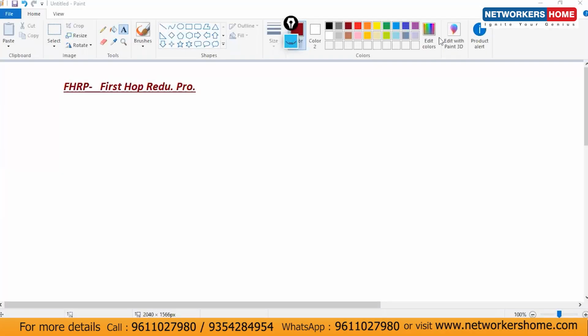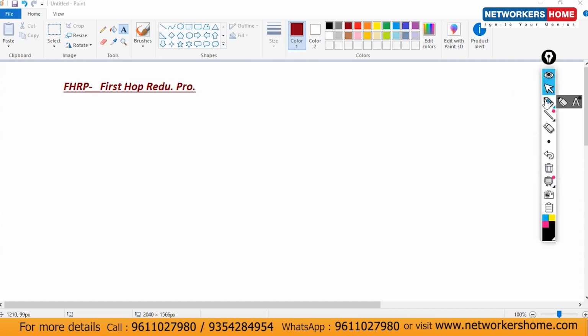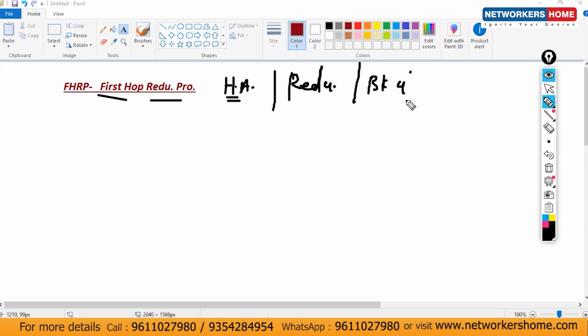So today first we will discuss FHRP, what FHRP is, okay? And after that we will start with the ECL. If I'm talking about FHRP, this is all about First Hop Redundancy Protocol. This is a type of HA in the network. HA means high availability, which means redundancy, or you can say a type of backup.